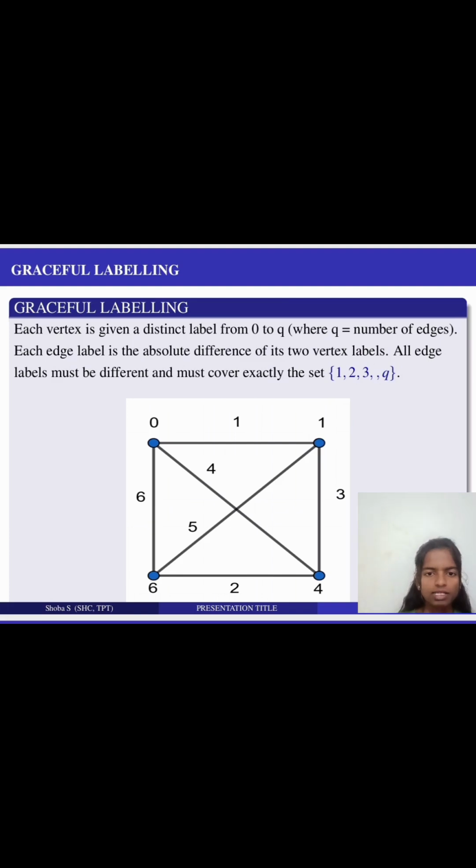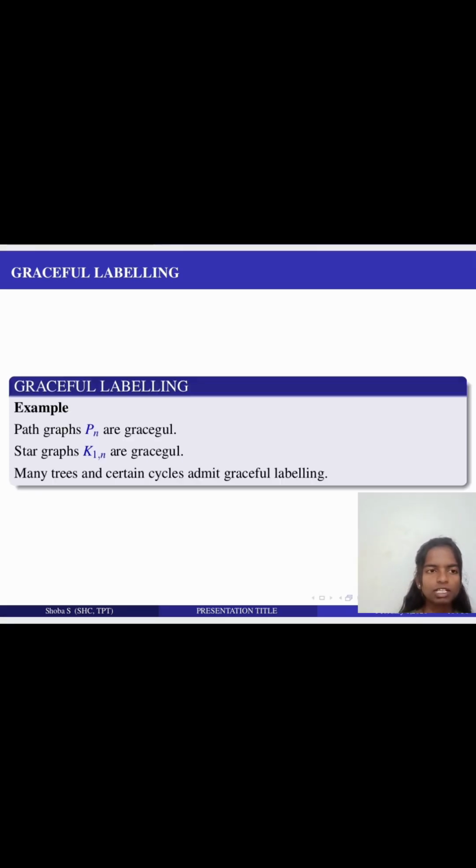Let's see what is graceful labeling. Each vertex is given a distinct label from 0 to q, where q is the number of edges. Each edge label is the absolute difference of its two vertex labels. All edge labels must be different and must cover exactly the set 1, 2, up to q.